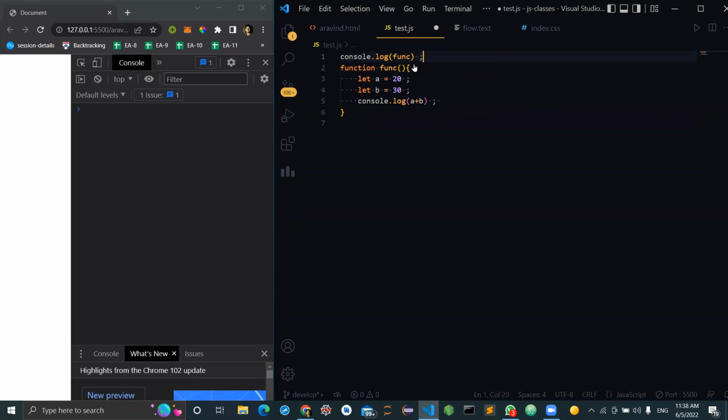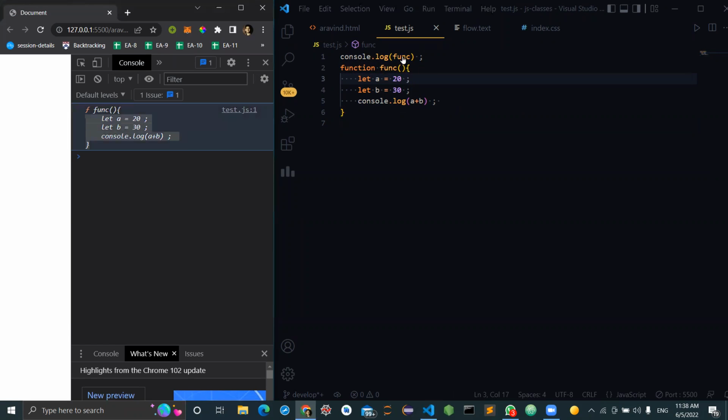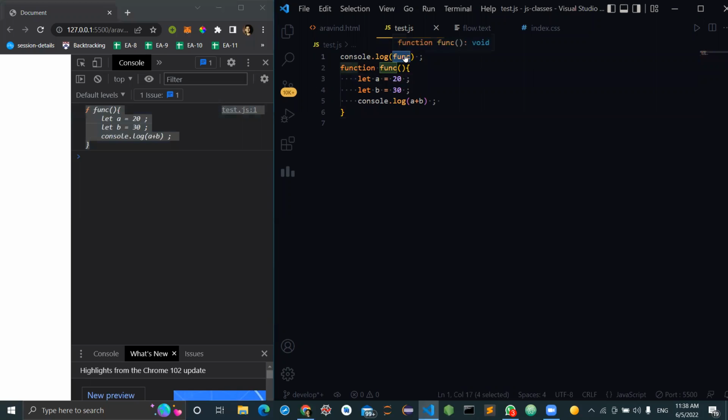So here you see what I'm trying to do is log the variable func, which is declared with the function keyword, before its initialization. But still we are going to log its entire value, that means the entire code present inside this function. Let me save this, and you see we are getting the entire function and we are not getting an error like func cannot be used before its initialization, even though func is initialized in line number 2.